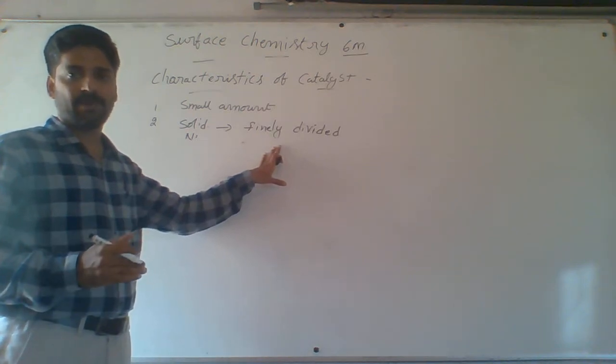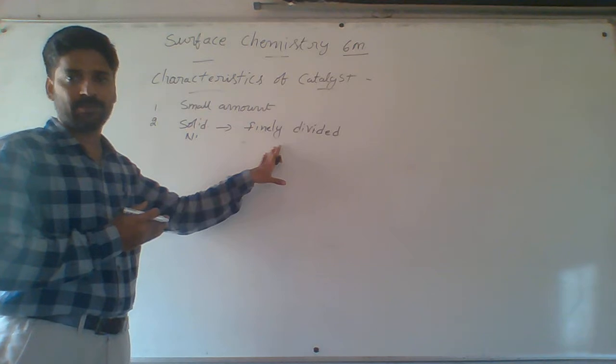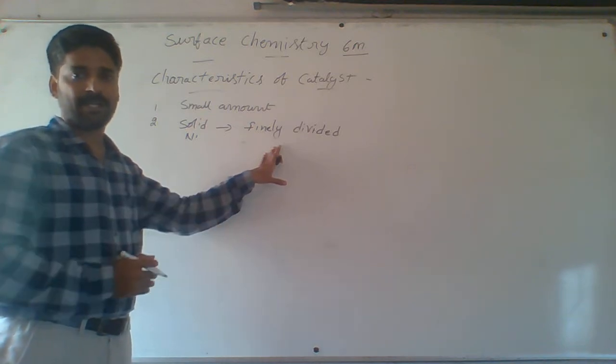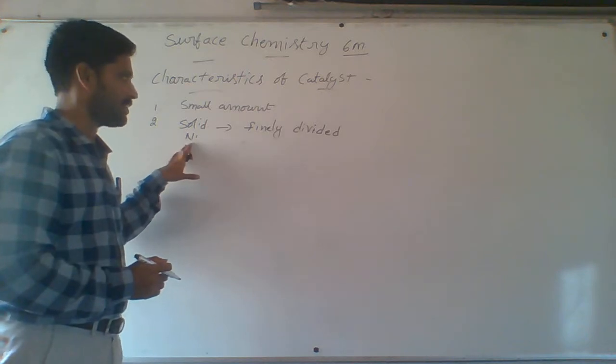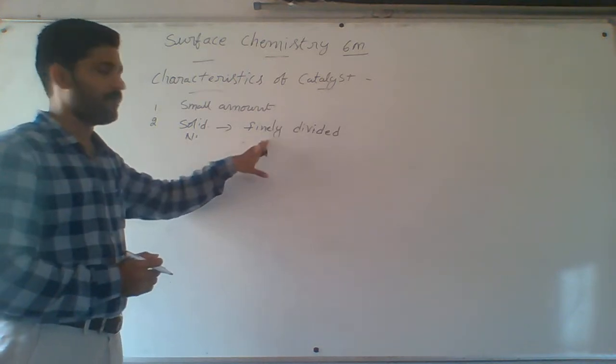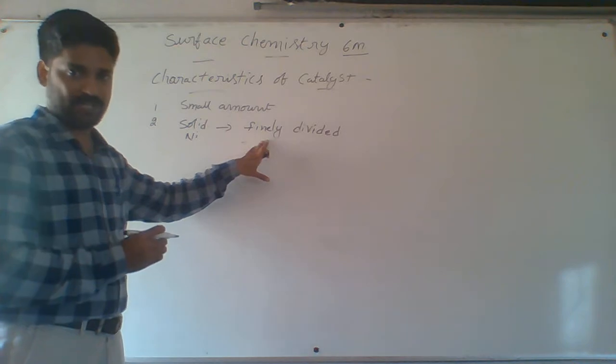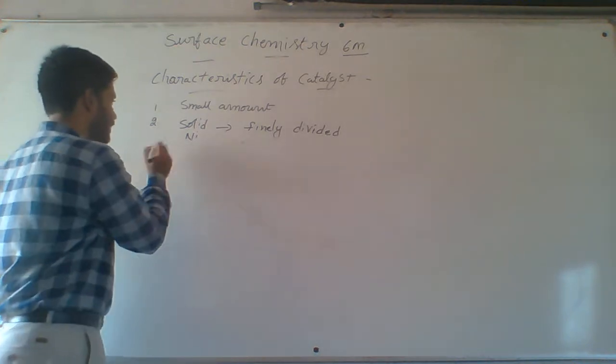Suppose you are taking any alkyne in the presence of nickel catalyst, then the final product alkene will form. We are using it for hydrogenation. Here nickel is a solid catalyst, and we can make it in a finely divided state, which is more effective. That is the second point.